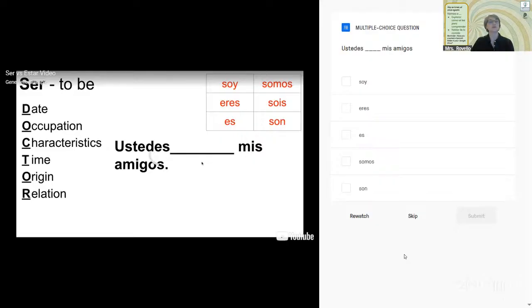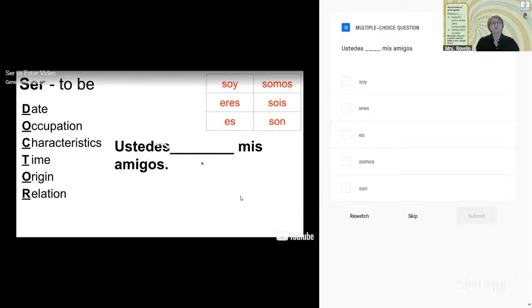So it's plural, ustedes, right? So it's either going to be something in this right-hand column over here because it's plural, ustedes. Okay, Marlecia, good thinking. Anyone else?